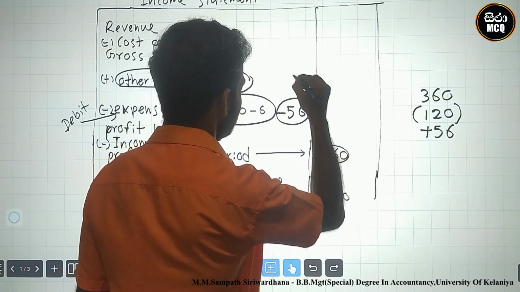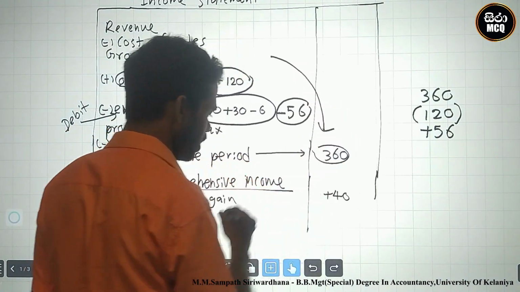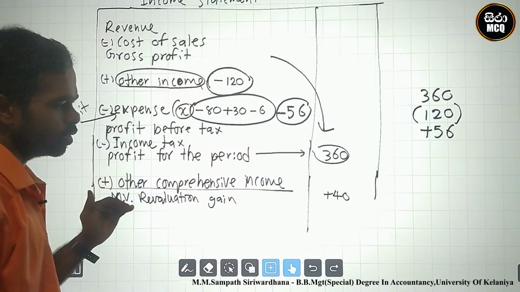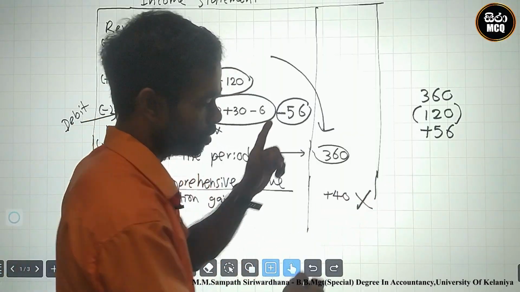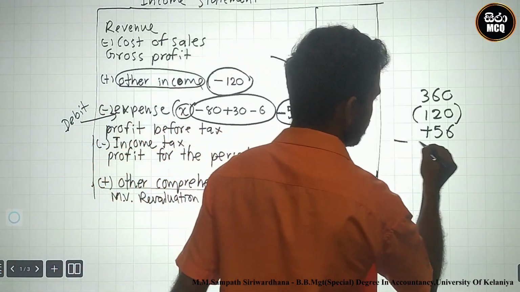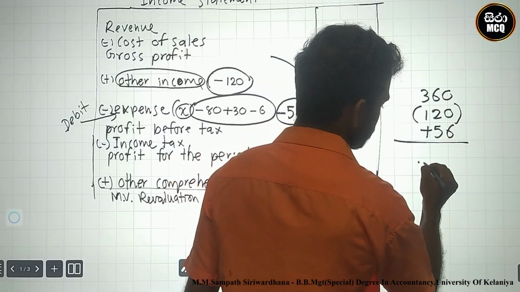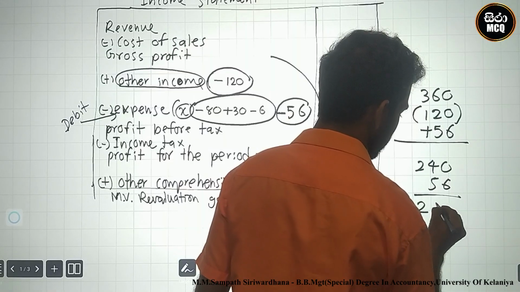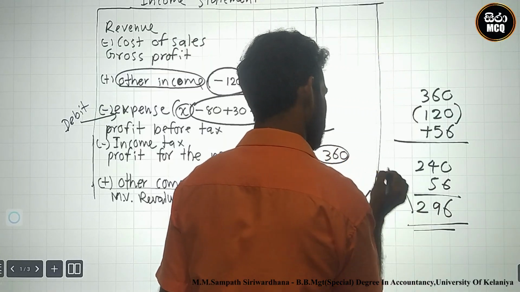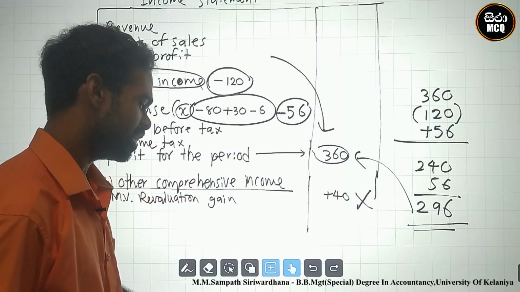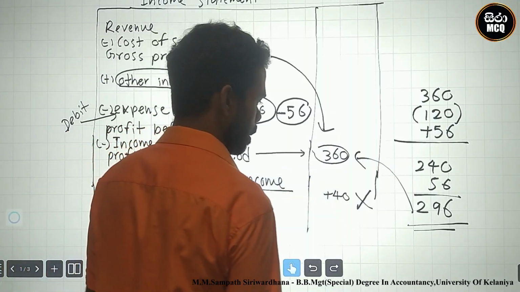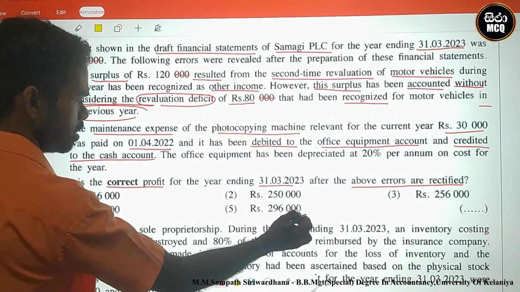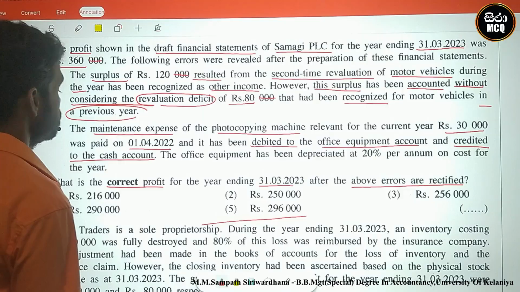Therefore, these areas are impacted, but other comprehensive income is after the profit for the period. There is no impact on this profit. Therefore, we get the final answer: 240 plus 56, 296. 296 is the correct profit for the period. This is the answer for question number 7. 296 is the answer for question number 7.